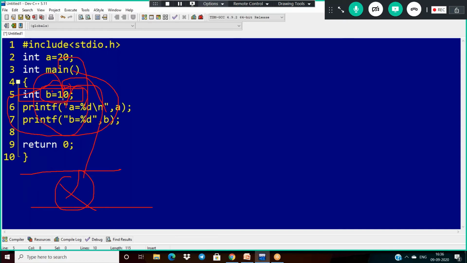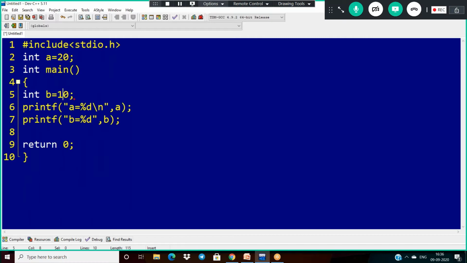Local means within the function only. Global means throughout the program, anywhere we can use. So to represent a global variable, just declare the variable above the main section. Generally, all local variables have scope within the function only.